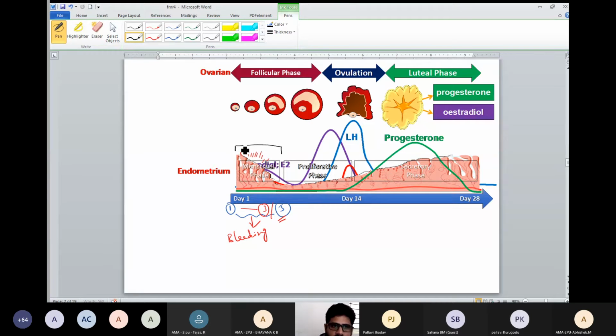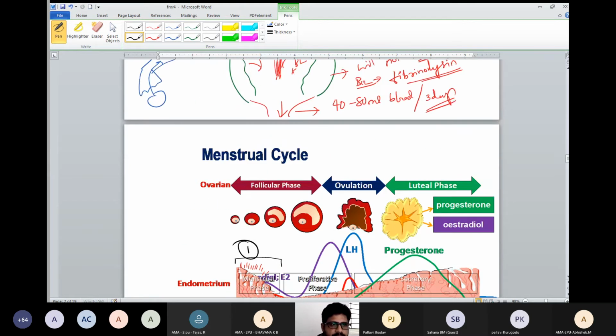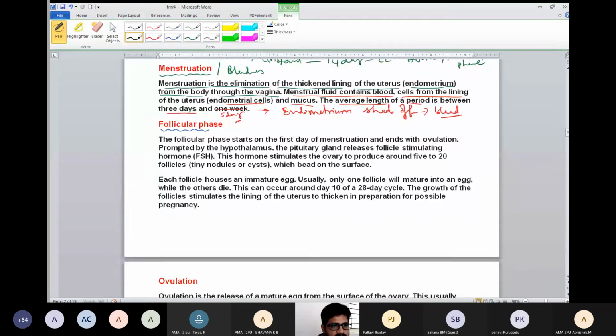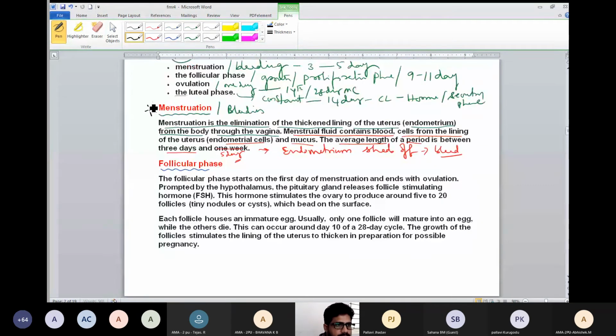During bleeding, what happens in the ovary? The corpus luteum degenerates. Corpus luteum degenerates, progesterone will not be produced. Bleeding occurs due to lack of progesterone hormone. This point I will also connect in the last. So this is the first phase. Understand? The first phase of the menstrual cycle has been completed. That is bleeding or menstruation.